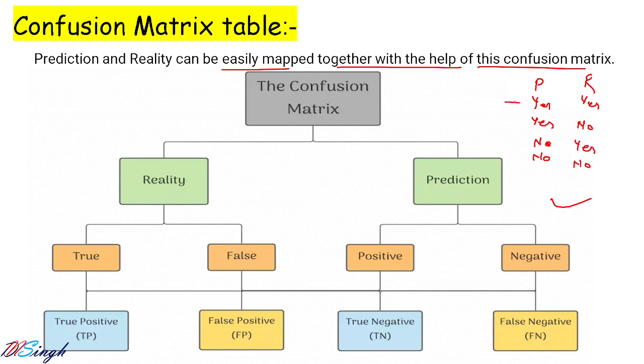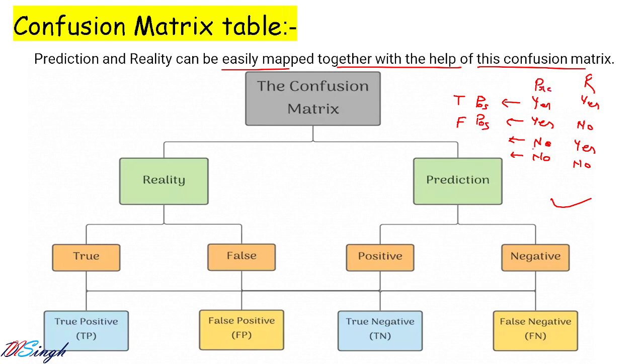So what is the final result of all these four? You can see here both are same, and prediction is yes, so both are same. First word is what? True. And prediction is yes, so the second word is what? Positive. Here both are not same, so first word is false, and prediction is yes, so second word is positive. Then you have positive, I will write like POS, so that you will not be confused with this prediction.